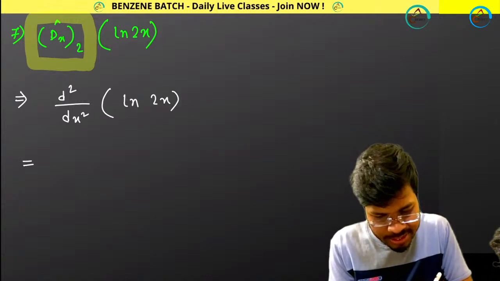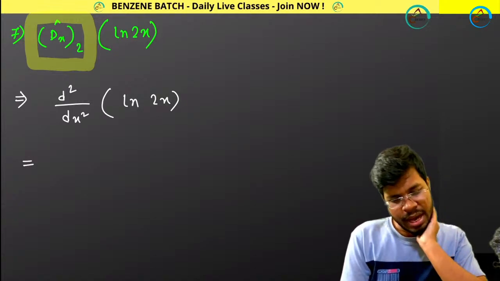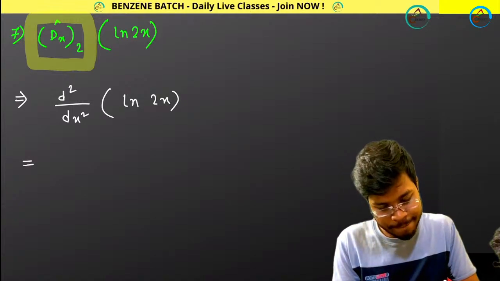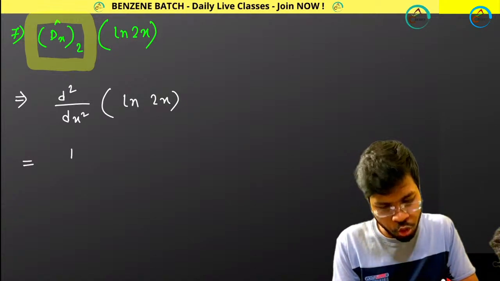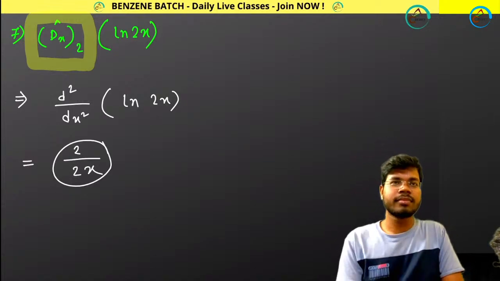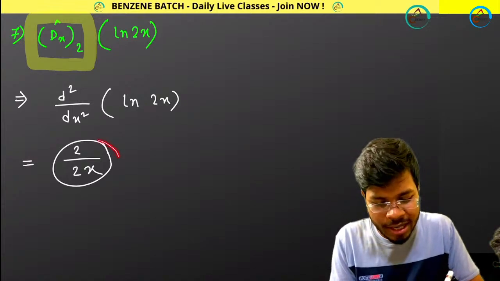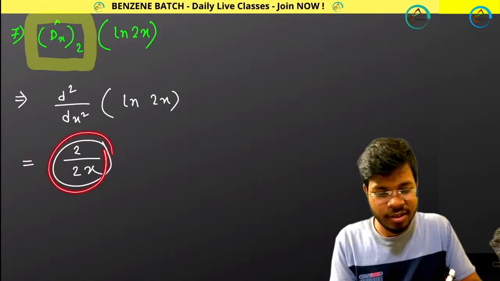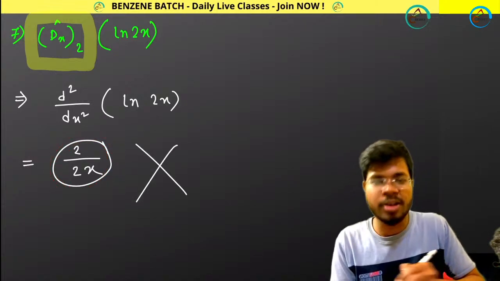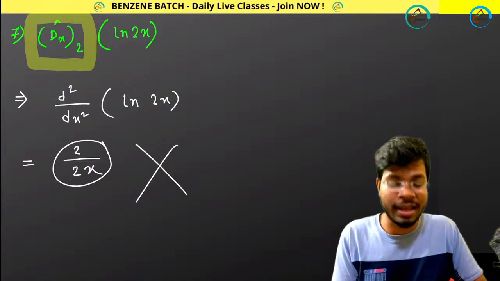And ln 2x you have. So if you do this differentiation, what will you be getting? I think you will be getting 2 by 2x. If it is 2 by 2x, is that an eigenfunction? No, it is not an eigenfunction, because you are not getting the previous function. Once again, it is not your eigenfunction.